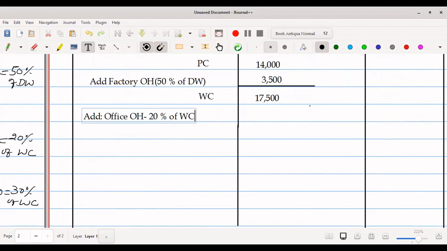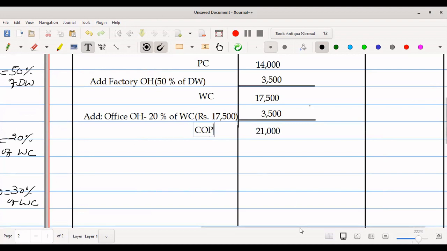So 20% of rupees 17,500 comes to 3,500. Let's total this. The total will be 21,000. Yes, right. What is this now? This is cost of production.